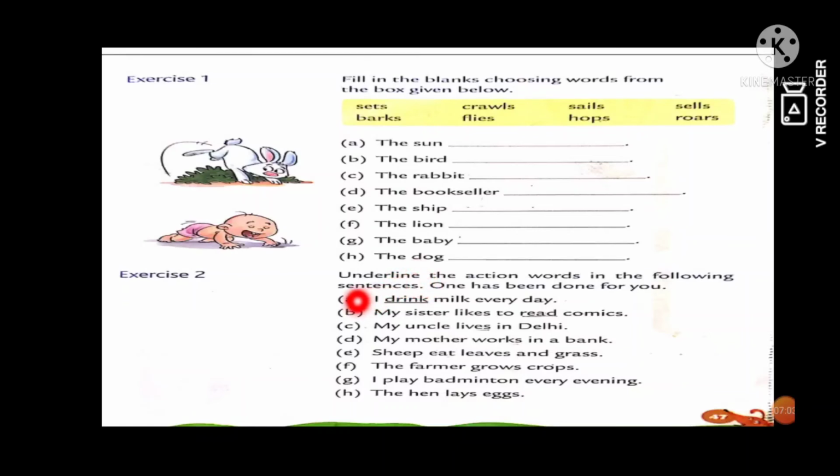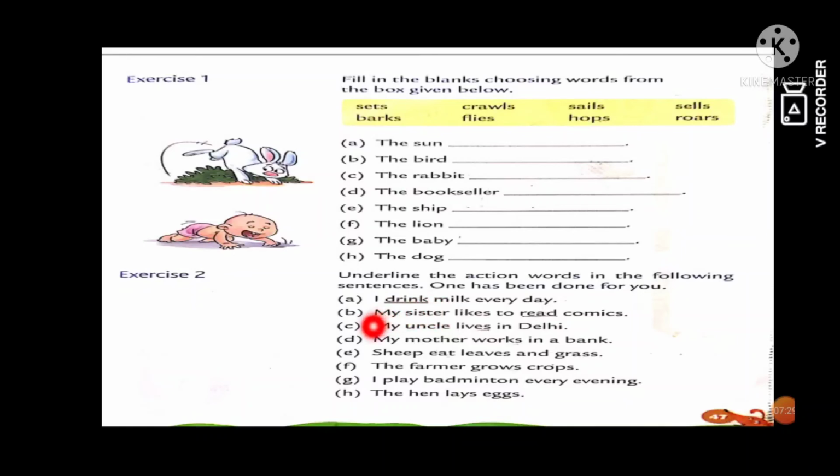Next, B, my sister likes to read comics. So students, here which ones are action words? Likes and read. So you will underline here. Okay, next C, my uncle lives in Delhi.